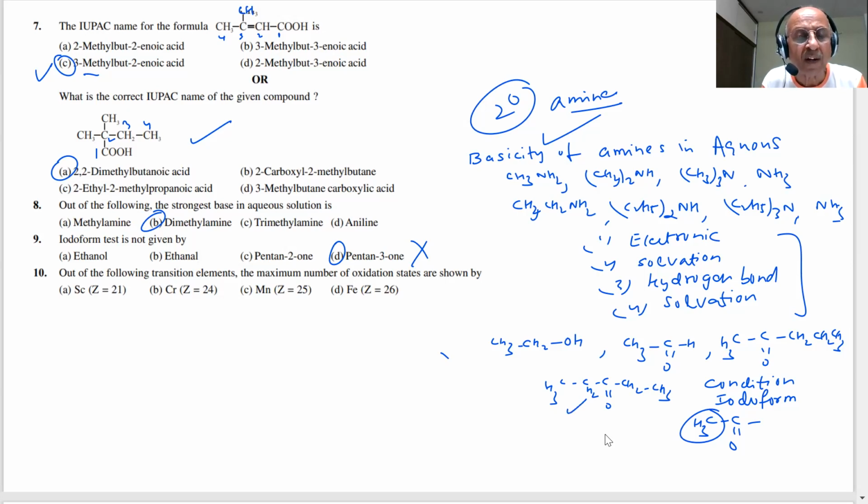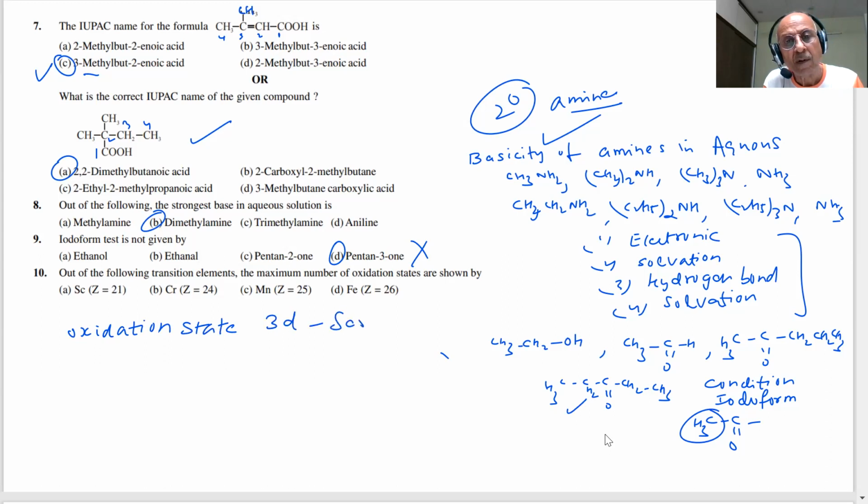Out of the following transition elements, students, which shows the maximum number of oxidation states? Oxidation states is always an important question in the 3d series. Manganese shows the maximum number.